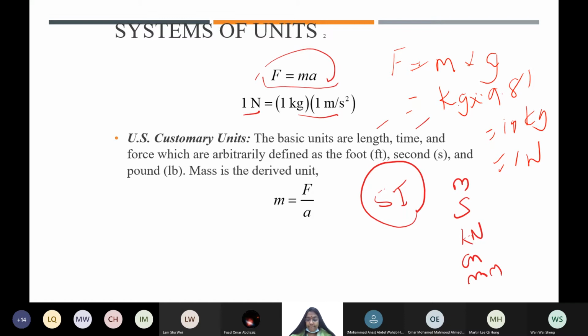This is very basic, just to remember the relationship between newtons and kg. Tons are also important. How many tons is 1 kg? Or how many kg is 1 ton?